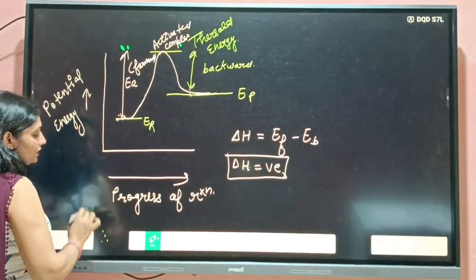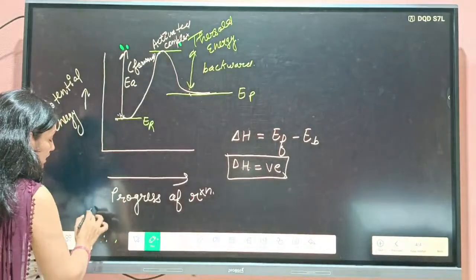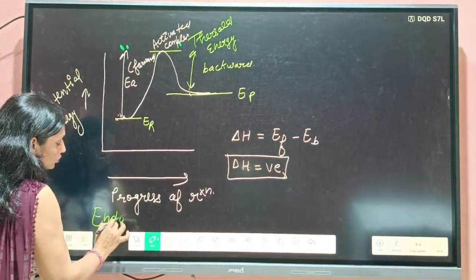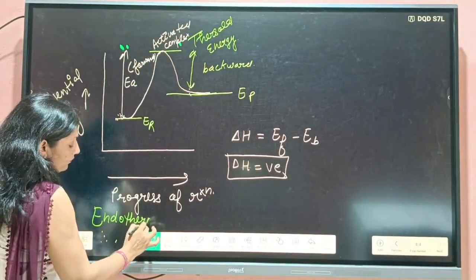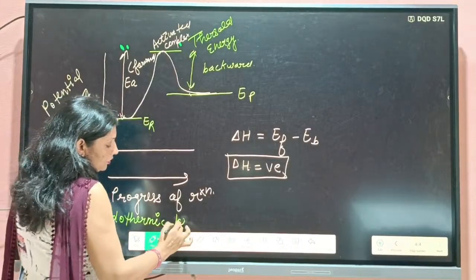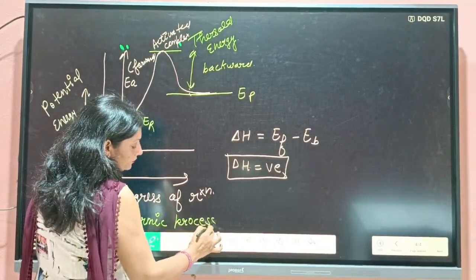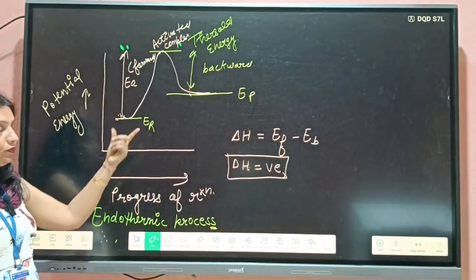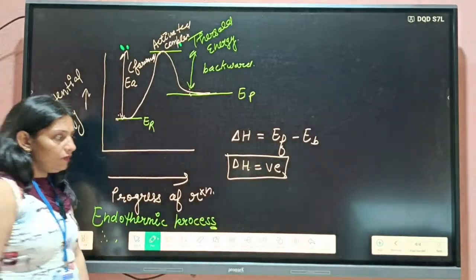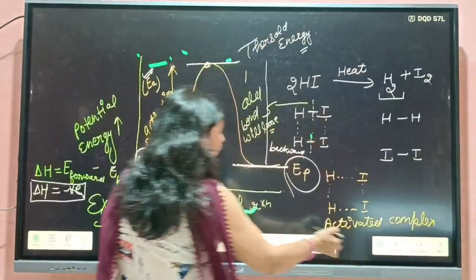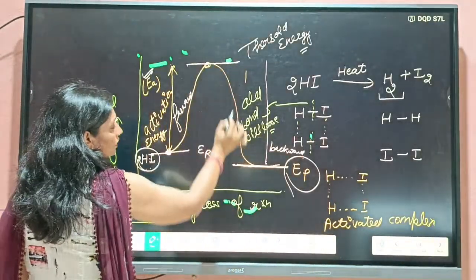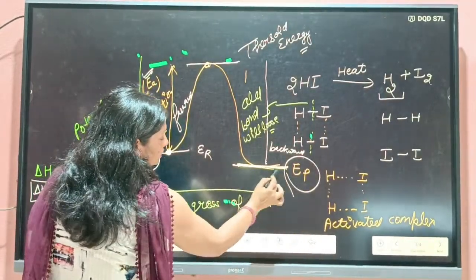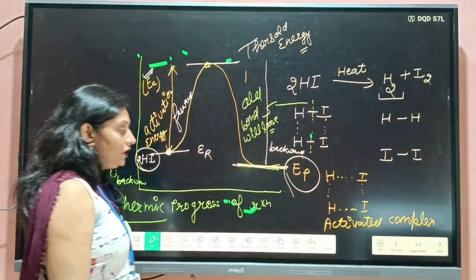Okay, so students, this graph is for the endothermic process. I hope this is clear to you. For endothermic, this is the graph, and for exothermic, this is the graph.